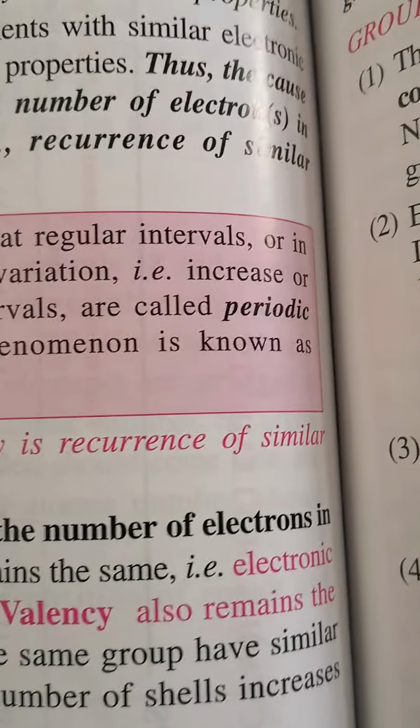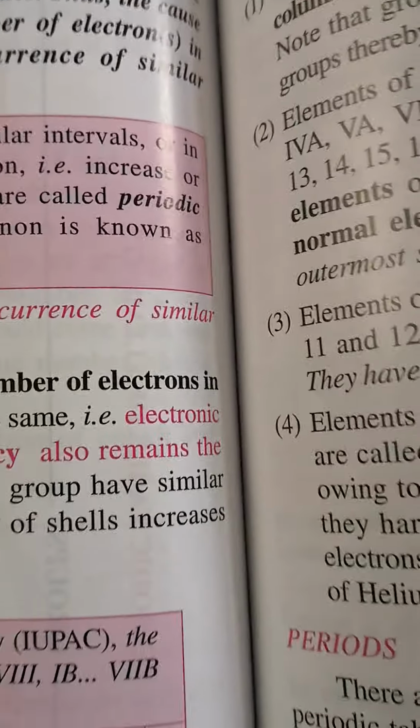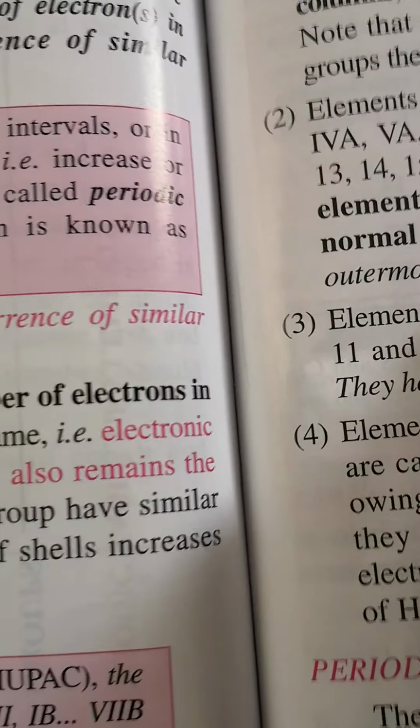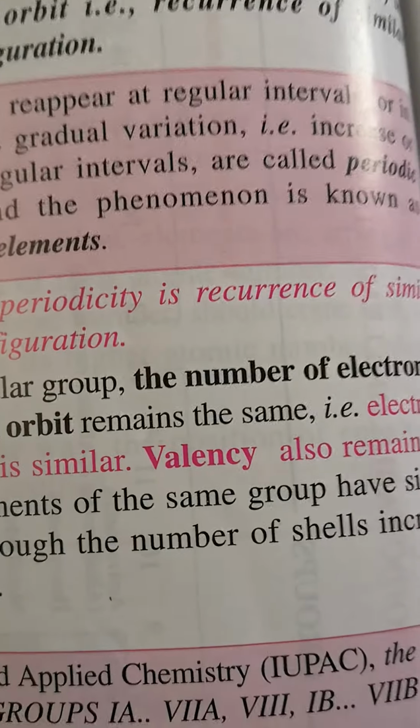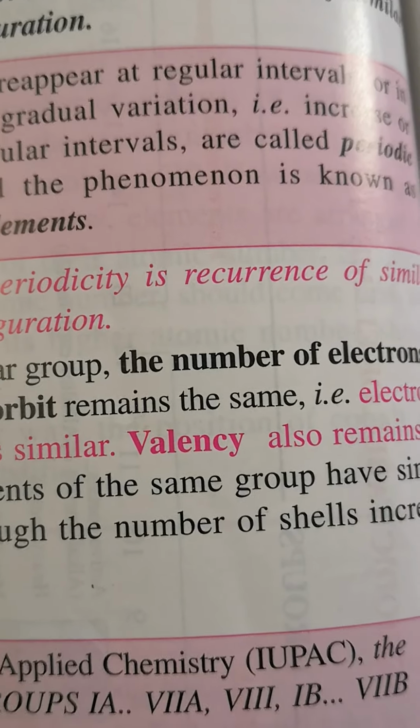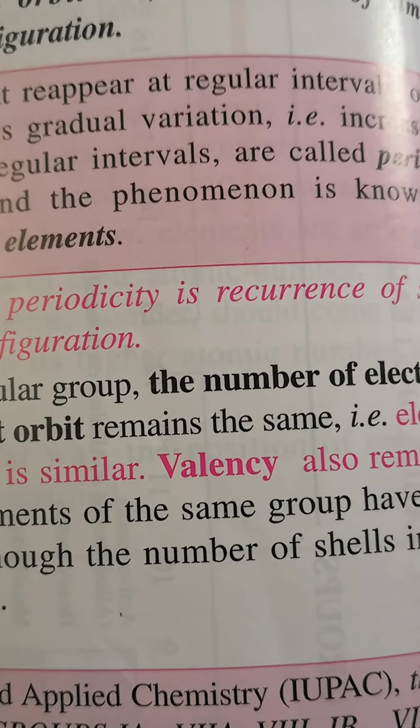So what is the cause of periodicity? The reoccurrence of similar electronic configuration, because they have the same number of electrons. They all show the same property because they have one electron in their outermost shell.